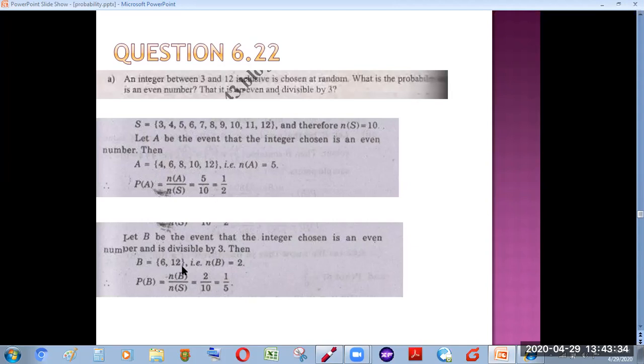So when we listed down those numbers for our event B, there are only 2 elements in this event which meet the requirement of event B. By using probability, probability of B is equal to the number of sample points in that event divided by the number of sample points in your sample space. So there are 2 sample points in the event, and there are 10 sample points in your sample space, and solving it, we can get the value.